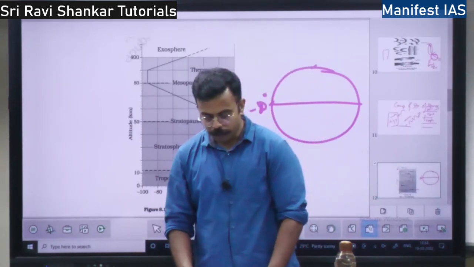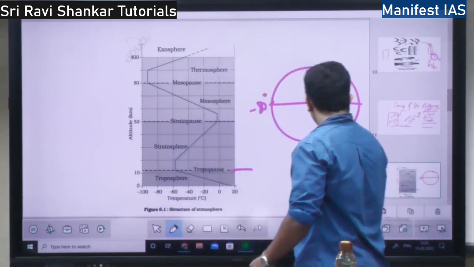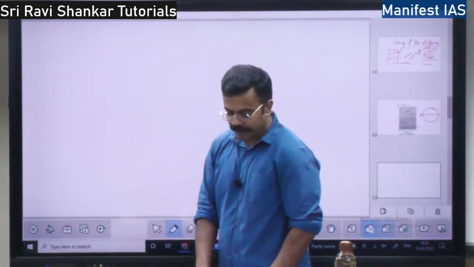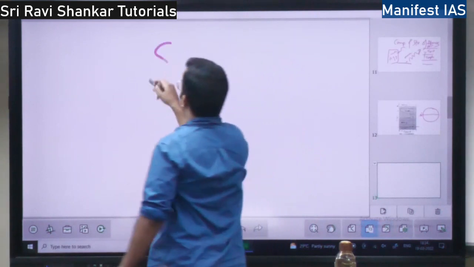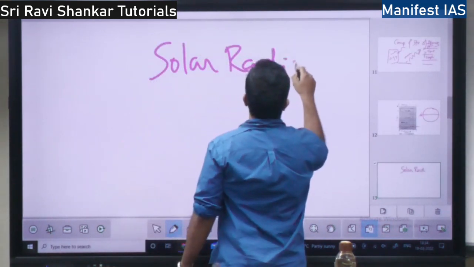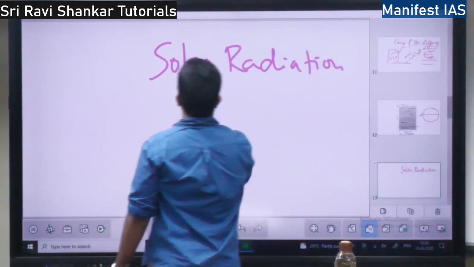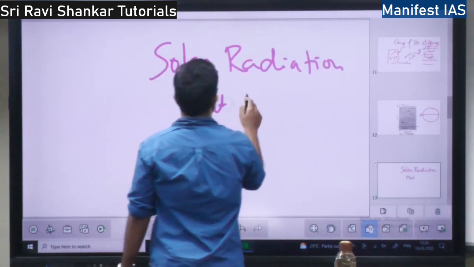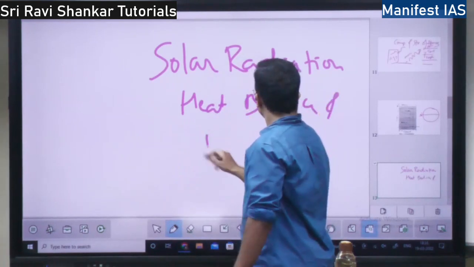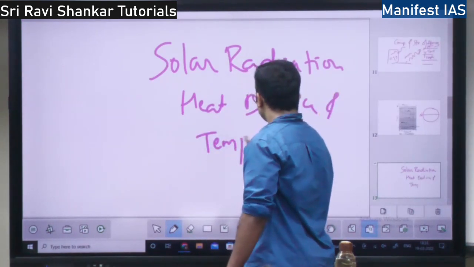Next, we will move into the concept of solar radiation. Solar radiation, heat balance of earth, and temperature.